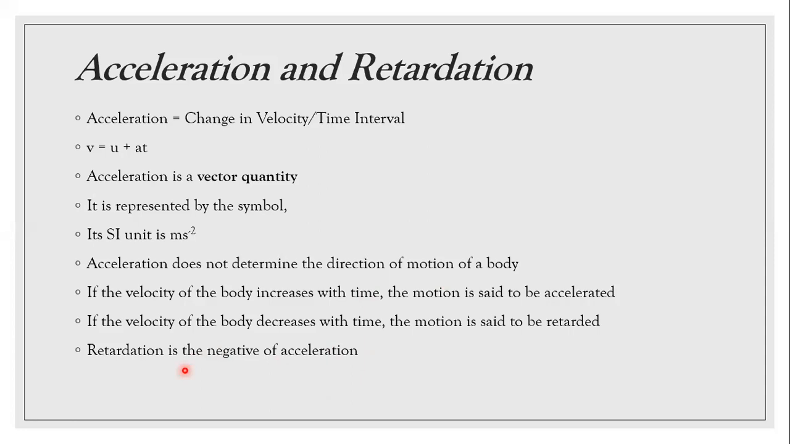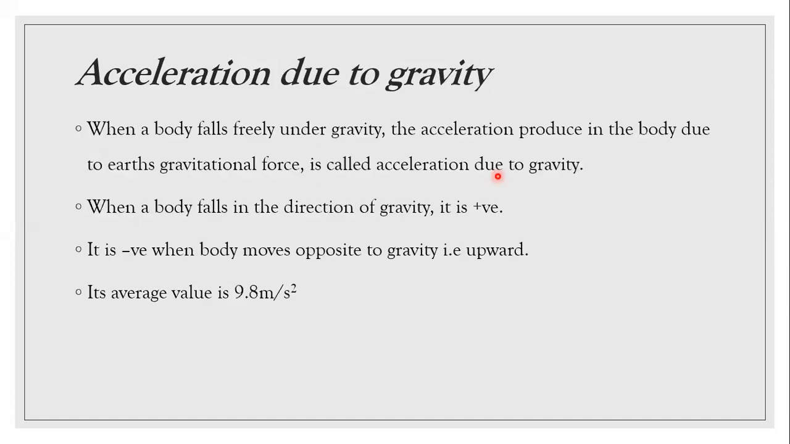It is represented by the symbol a. Its SI unit is meter per second square. If the velocity of a body increases with time, the motion is said to be accelerated. If the velocity of a body decreases with time, the motion is said to be retarded. Retardation is the negative of acceleration. Okay, understood everyone?